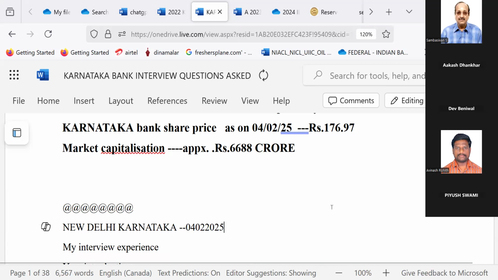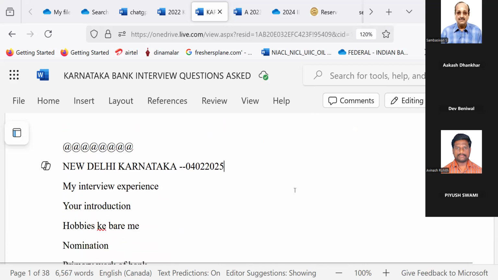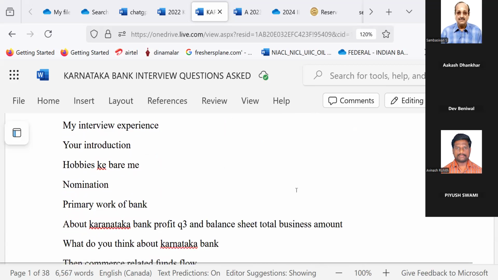For at least 40% of candidates, they are not good in English. So for them, this will be used. For example, Akash can speak very well. Dev can speak very well, but Avinash cannot do so to that extent. And probably Piyush may be rated as 80 out of 100 if I give 100 to Dev. It depends. I'm talking openly.